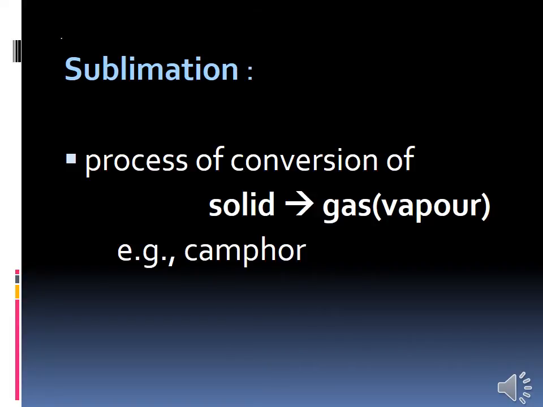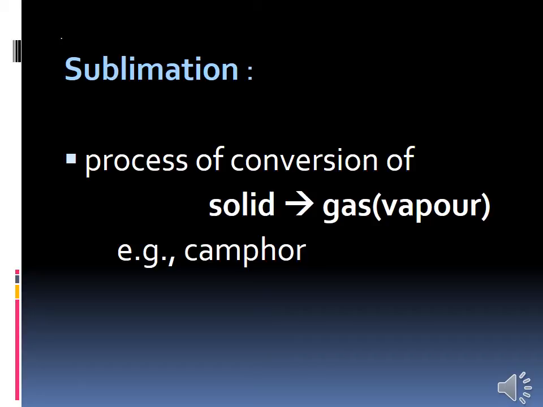Next we will see the conversion of solid state to gaseous state. The conversion of solid directly changing into gas, that means vapor, is called sublimation. For example, camphor.